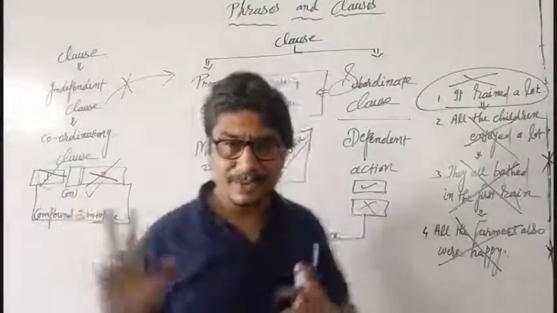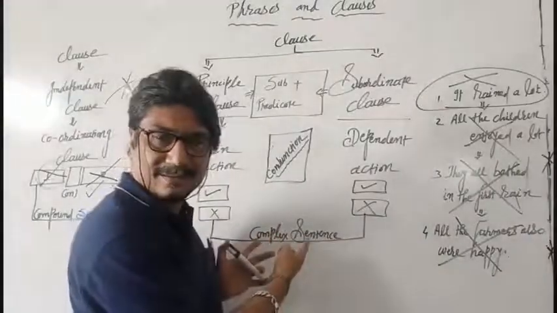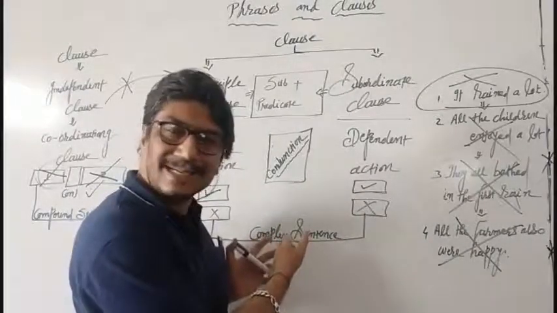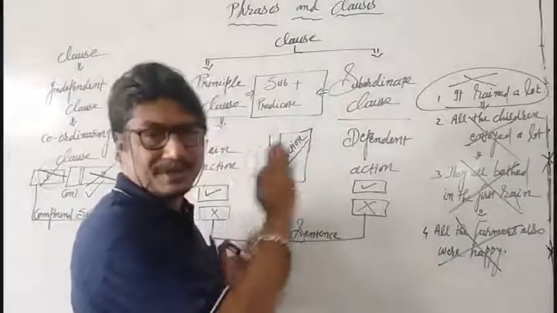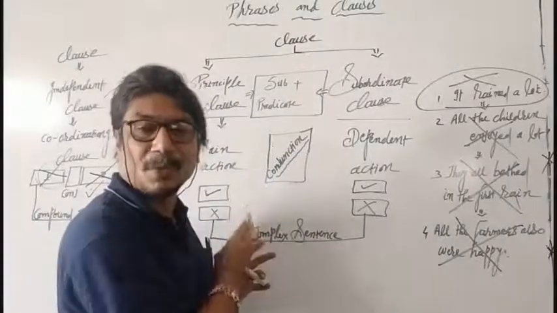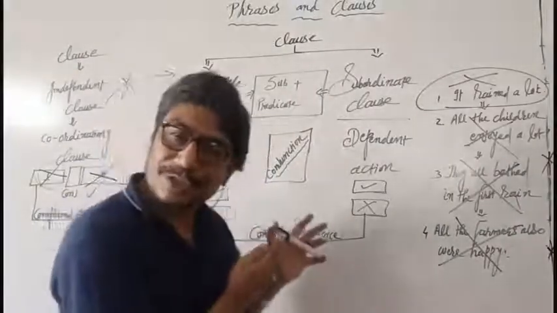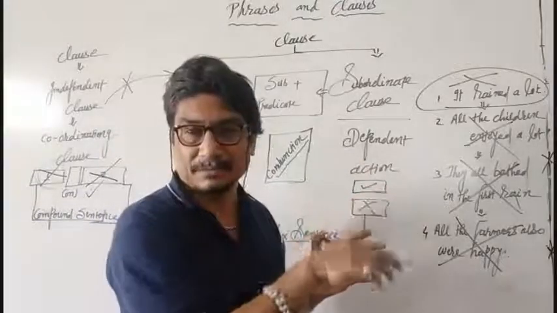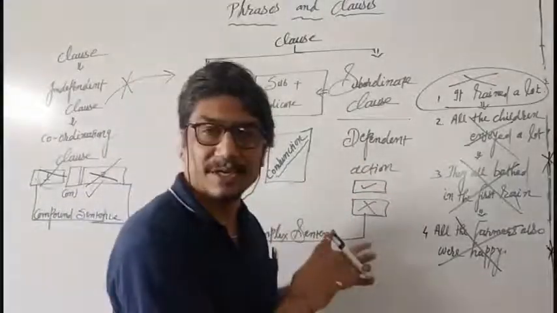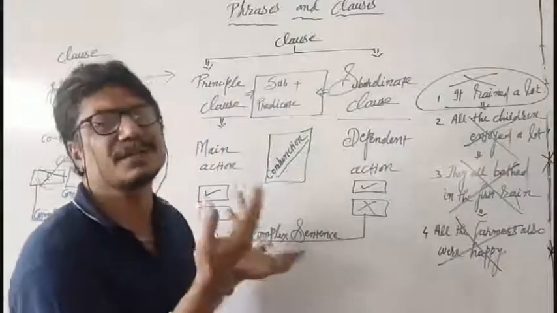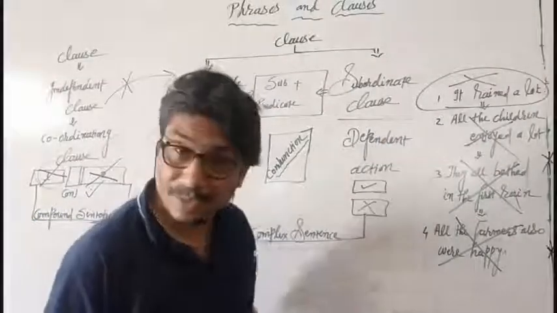We are here with another classification, and that classification is principal clause and subordinate clause. A principal clause always has the main action. A subordinate clause always has the dependent action. If the first one is possible, the second one is possible. If the first one is not possible, the second one is not possible. An example is given over here.